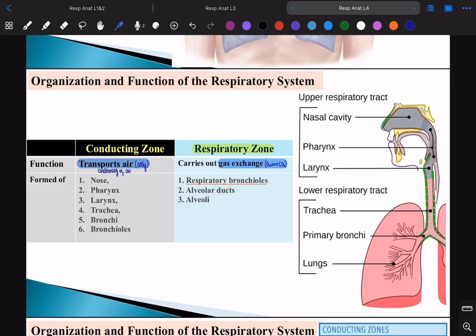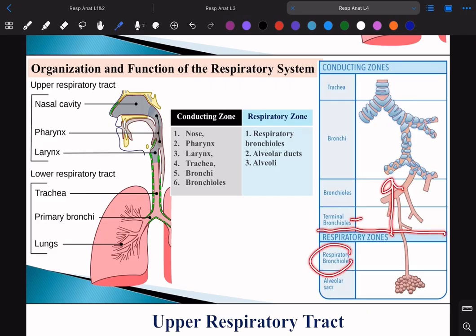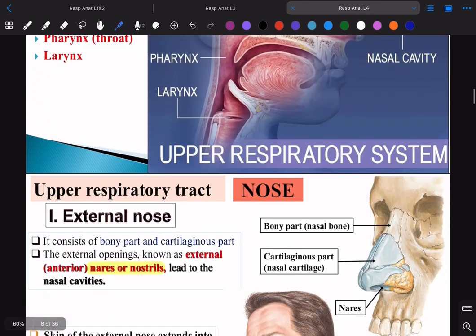Okay? What's the function of the respiratory zone? Respiratory zone is for gas exchange. So it allows O2 to go in and CO2 to go out. Okay? Here we can see it in this diagram, it's more clear. So the trachea, the bronchi, the bronchioles, and the terminal bronchioles up till here, this is the conducting zone. After the respiratory bronchioles, that's it, here we start the respiratory zone. This is everything I just explained.